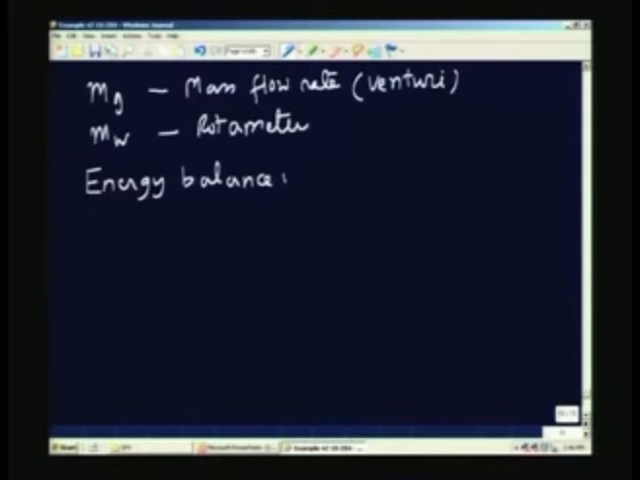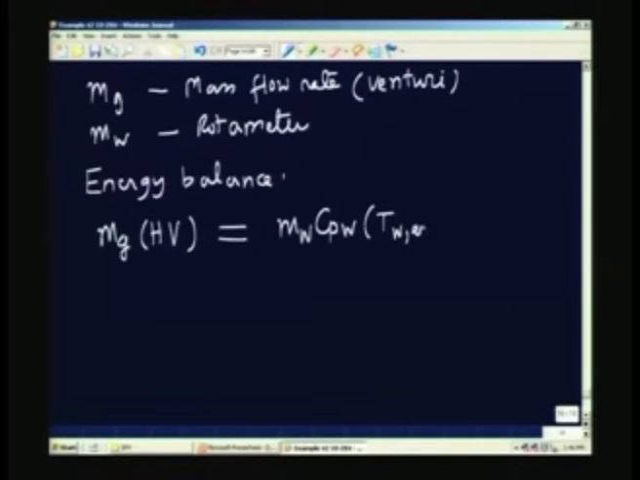I am measuring all the temperatures at entry and exit for both the streams. So, we will say the mass of the gas which is being burnt, the gas multiplied by the heating value, must be equal to the mass of the water multiplied by Cp for water multiplied by Tw at exit minus Tw at entry, this is for the water,